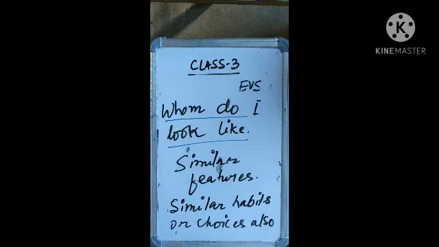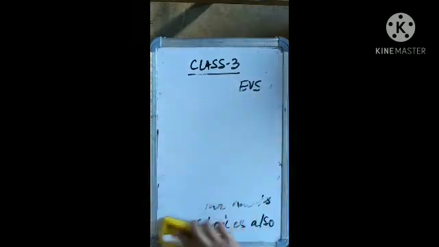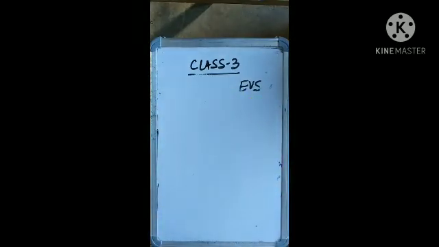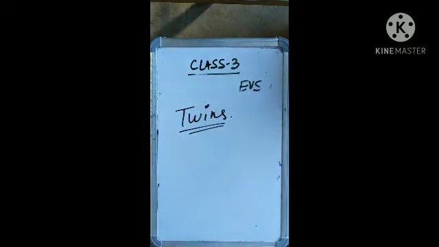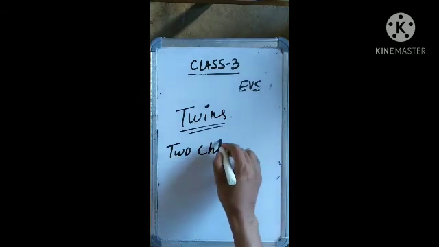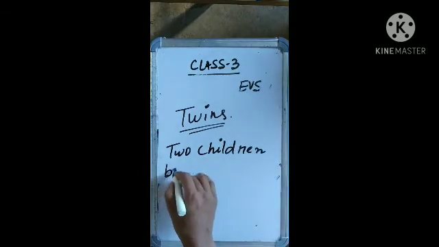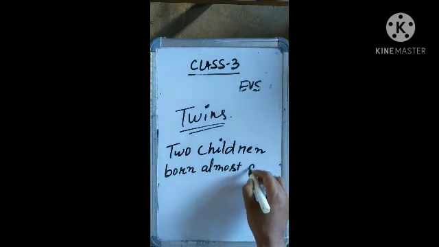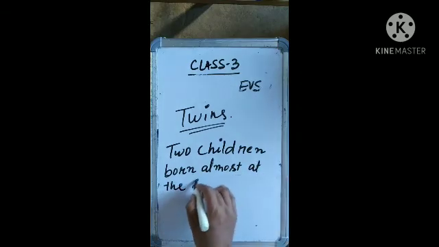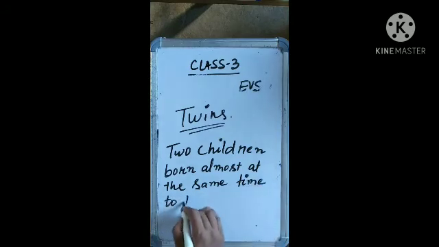In this particular topic there is a special point we need to discuss, and that special point is twins. The definition of twins is also given in your textbook. Twins are two children born almost at the same time, to the same mother.